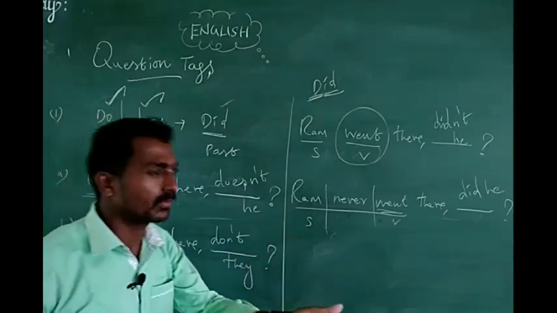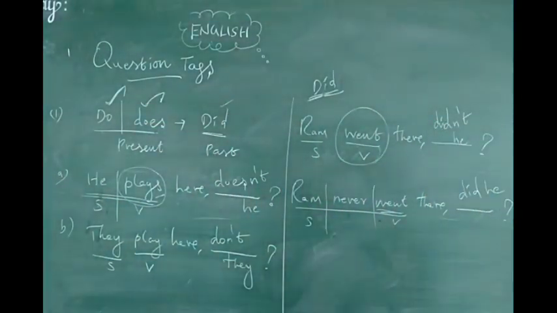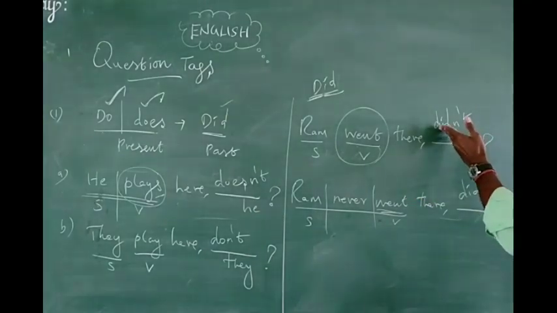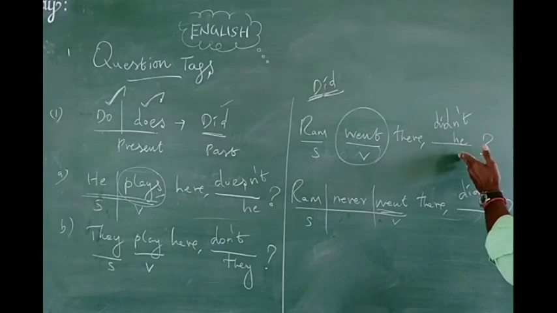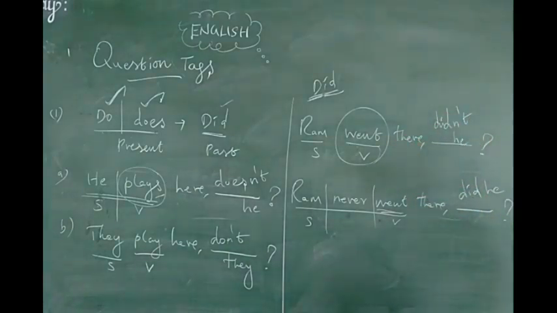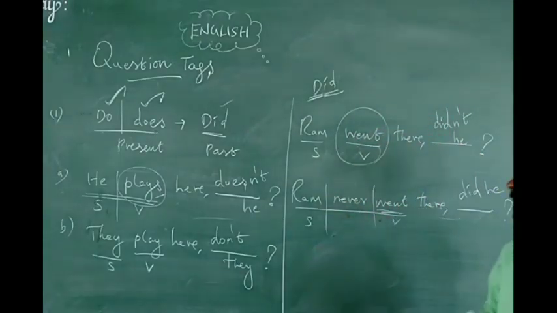And for the remaining things, we have already written the main verbs: am, is, are, was, were, have, has, had, will, shall, may, might. You have to take them and write the answer: mayn't he, couldn't he, wouldn't he, am I, like that you have to write. But here, how I used do, does, did, I have clearly explained now.